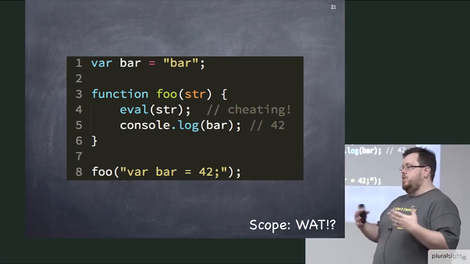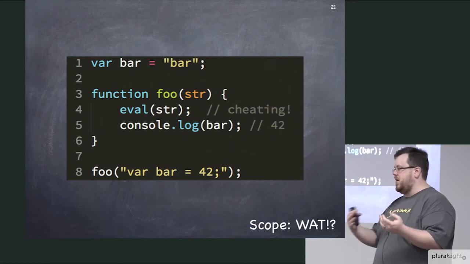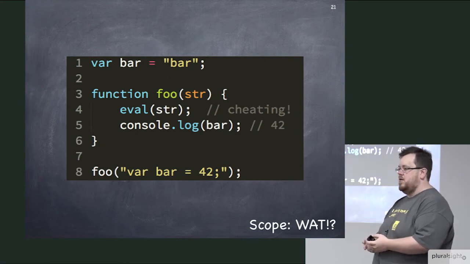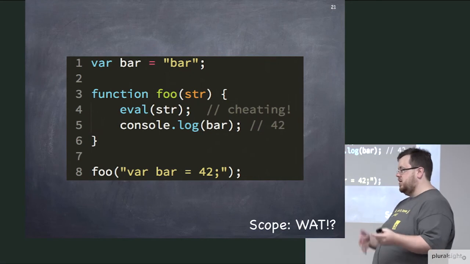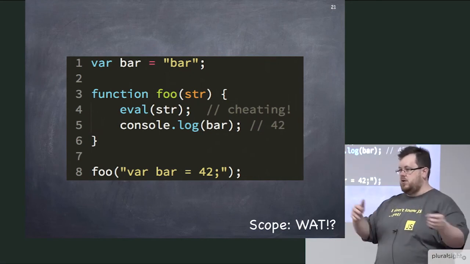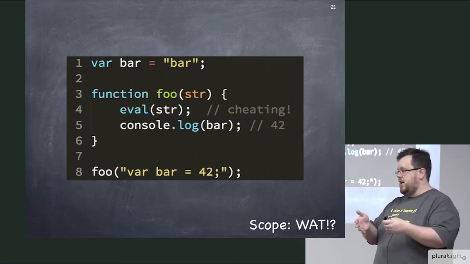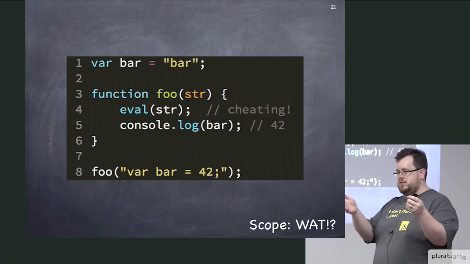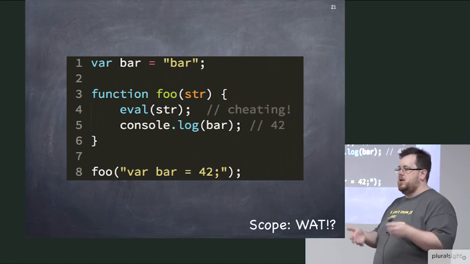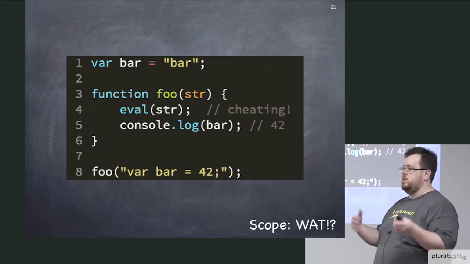Now, I would be remiss if I didn't give you some clue as to what might possibly be one of those niche cases. Remember I said to you I wrote a templating engine. What does a templating engine do? It takes other code and it produces new code from the other code. And it produces it as a string value. So now that I have a big old string of JavaScript code that is the compiled version of my template, how do I turn that into running code? Well, there's one way to do that, which is to have it saved into a file and load that file into a script tag or inject it or whatever.